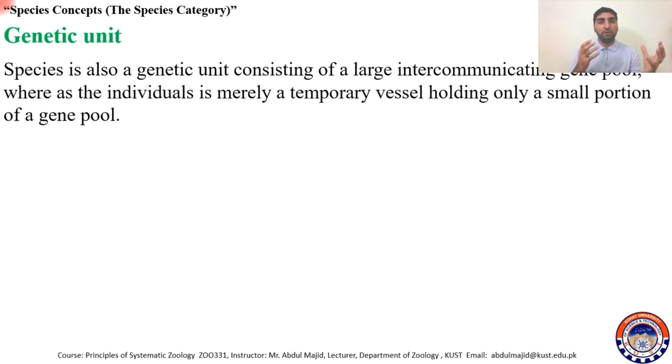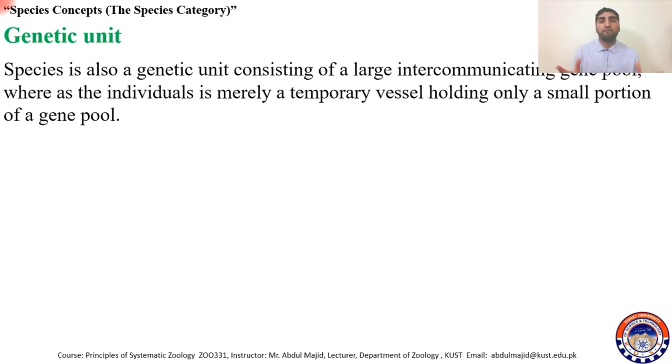For example, human beings marry each other, from Asia to someone in Europe, from Europe to Africa, Africa to America, and America to Australia. This is gene flow, flowing from one individual to another. But the single individual is just a temporary vessel holding a very small portion of that whole gene pool. So a species is a genetic unit.